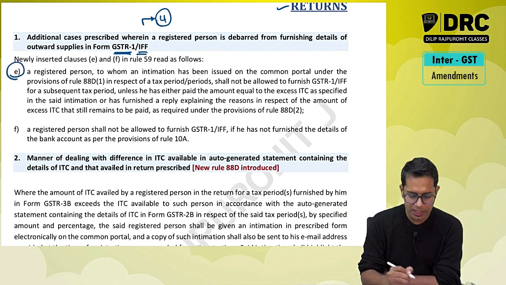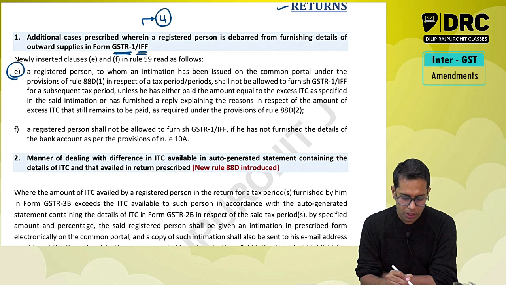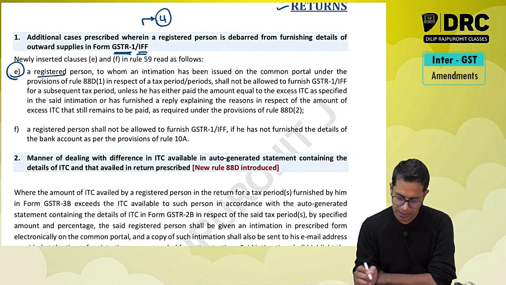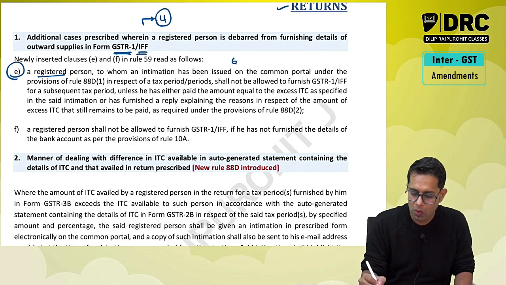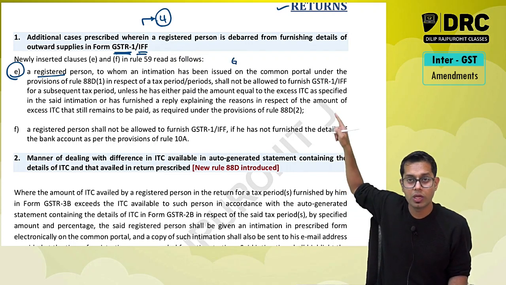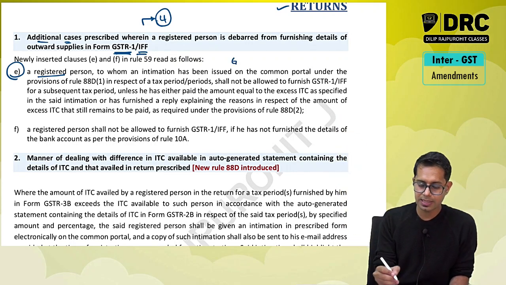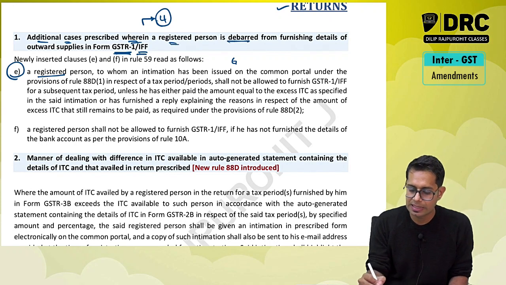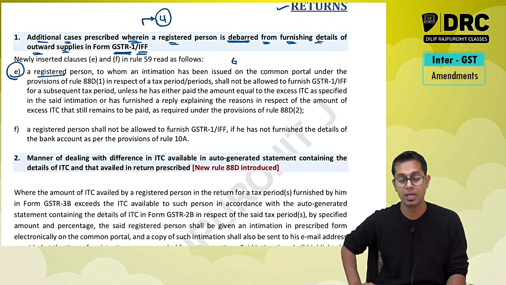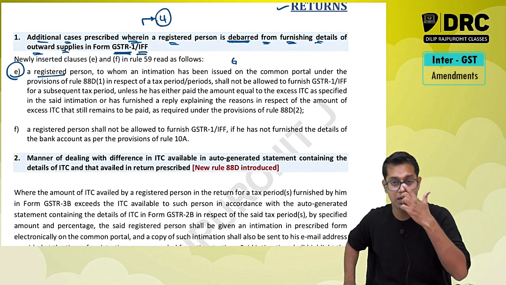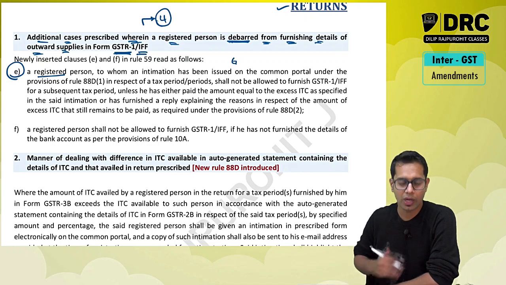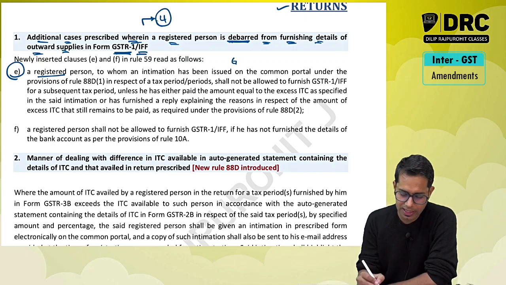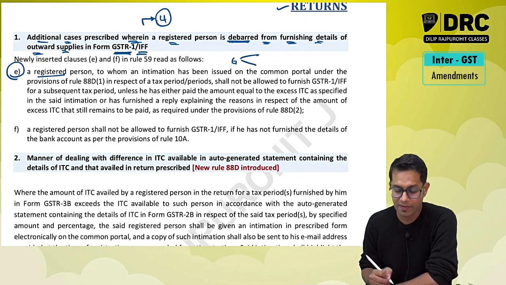Okay, what are these 2 cases, sir? If the registered person is taking excess input tax credit, meaning normally now, see what is this point talking about? Additional cases wherein a registered person is debarred from furnishing the details of outward supplies. What are the additional cases when the registered person will be debarred? He will be stopped from filing GSTR1. What are these additional cases, sir? These additional cases, there are 2 additional cases which they have added. One is,